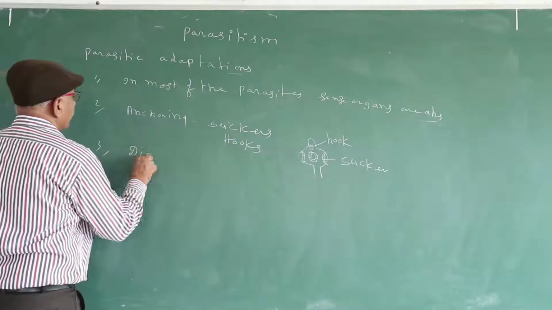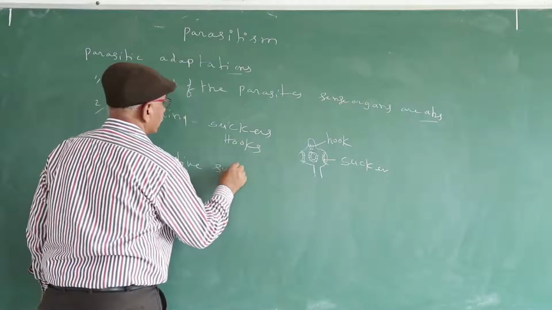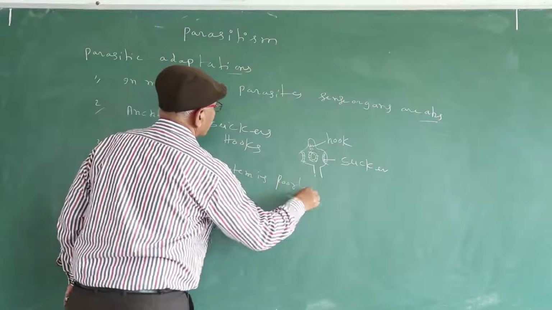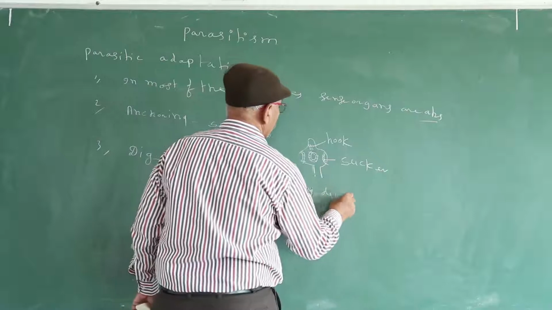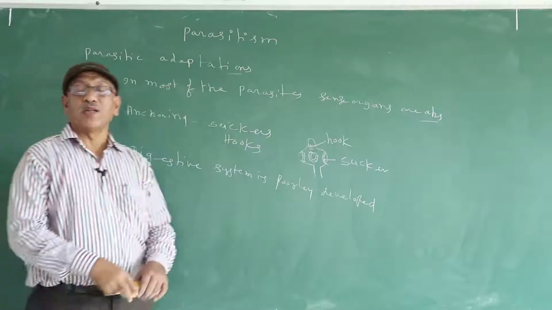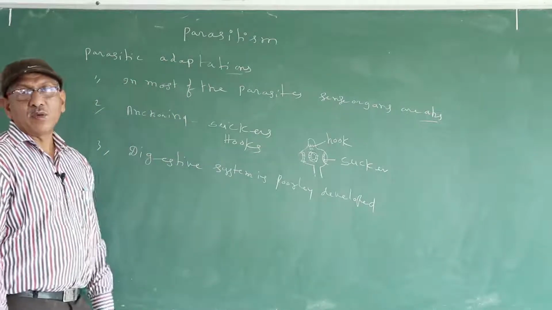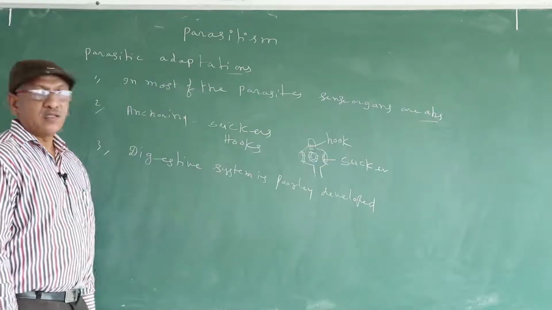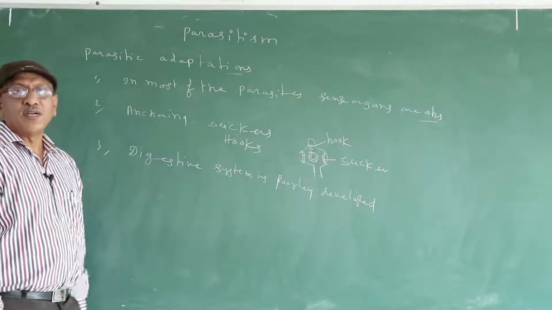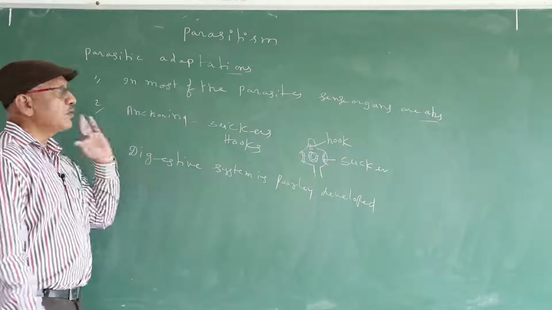The digestive system is poorly developed. Why is the digestive system poorly developed? Most of them are endoparasites. They utilize digested food from the host body or body fluids. That's why a well-developed digestive system is absent.